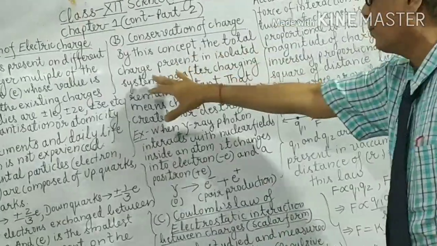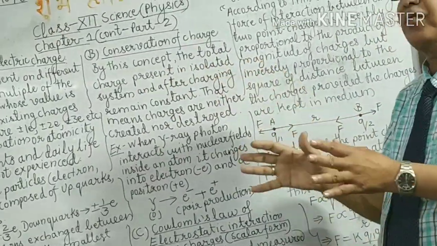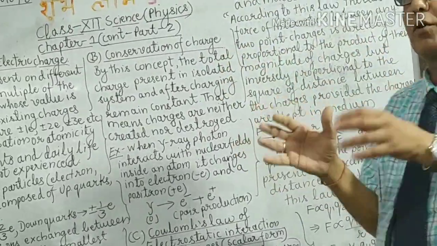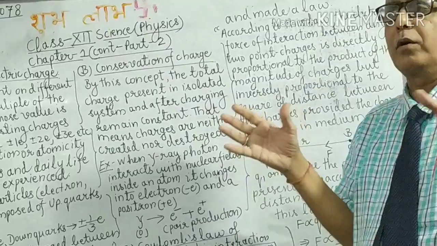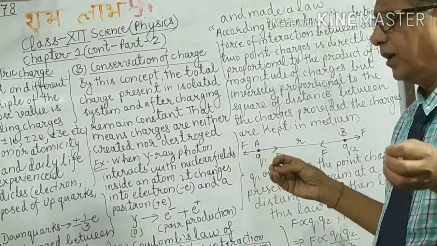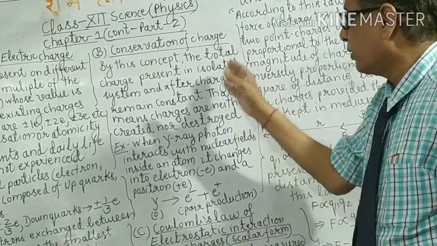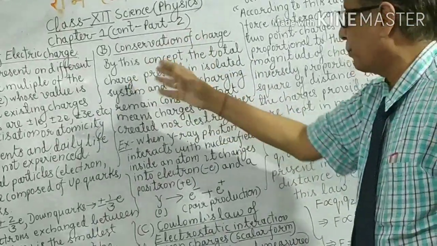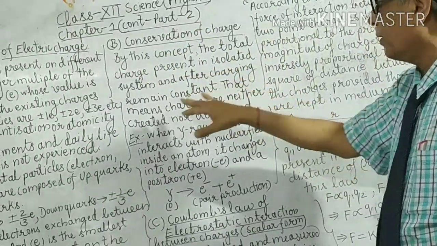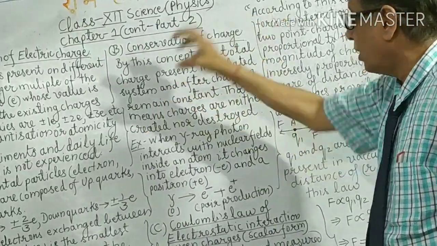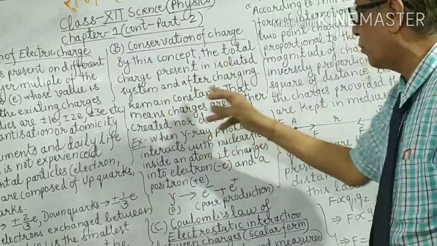The total charge present in an isolated system, a system which is isolated, not being charged, with no rubbing process or any other process done, remains constant. The total charge present on that isolated system after charging and before charging remains constant.